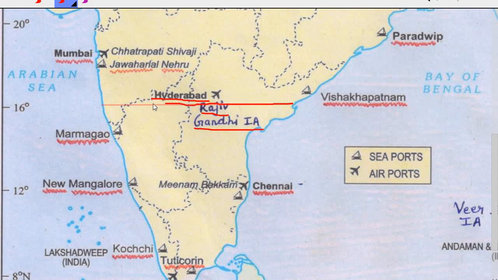You can keep your scale like this on the map and you can then see there's just a small distance from the border of Telangana and Karnataka.